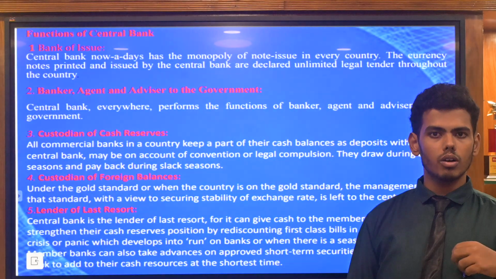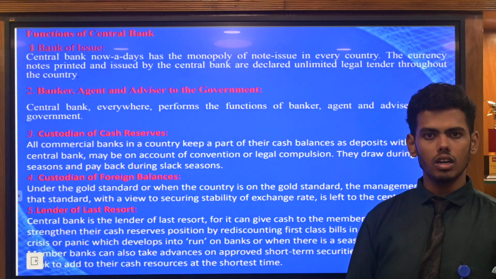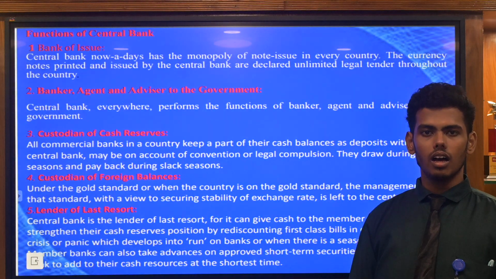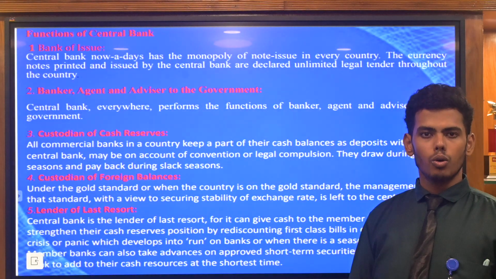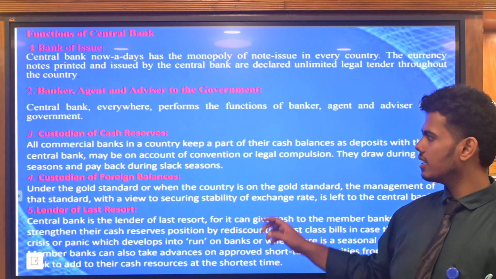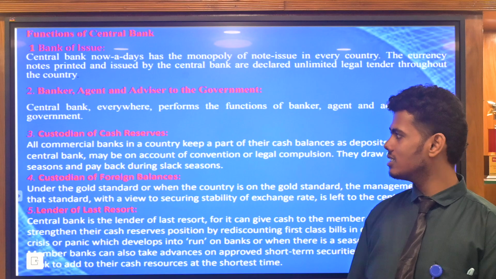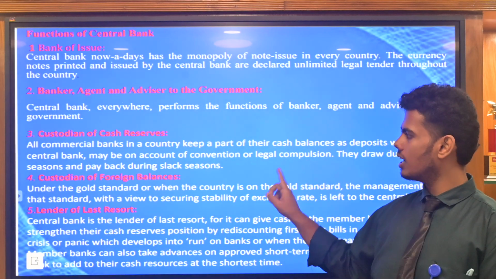Whenever the banks suffer, whenever the banks face inflation, the central bank has to provide help, given as a loan, and they have to help first. And then custodian of cash reserve. All the commercial banks in a country keep providing cash balance and are accounted.